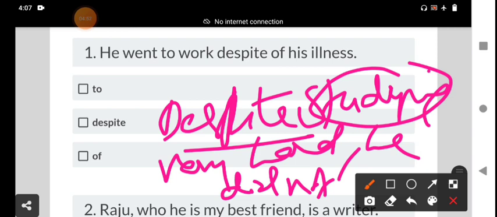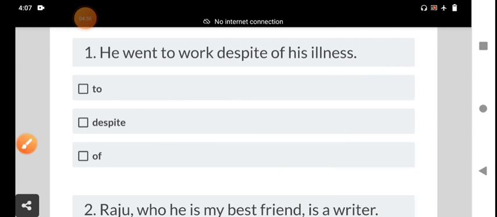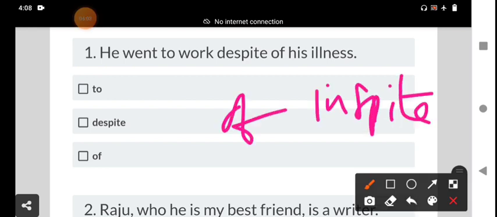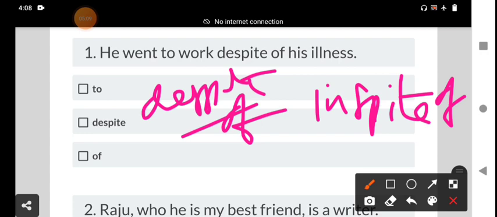But one more important thing while using despite: in spite is followed by of, but despite does not follow the preposition of.